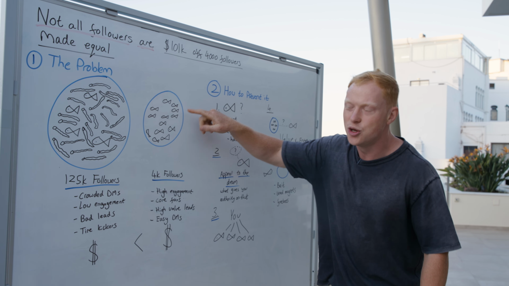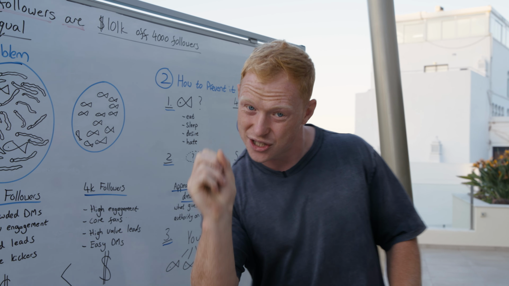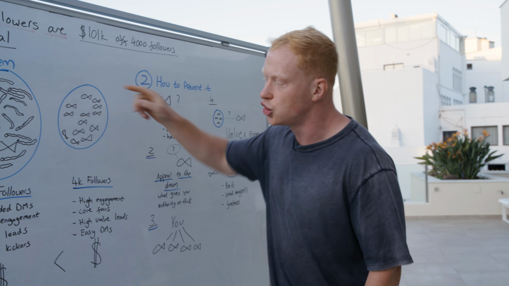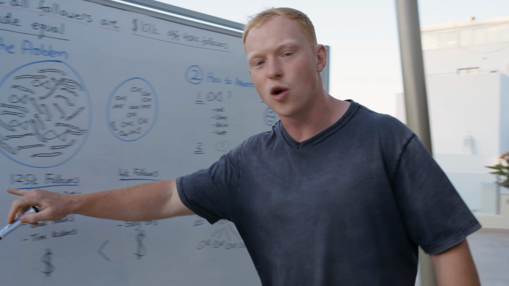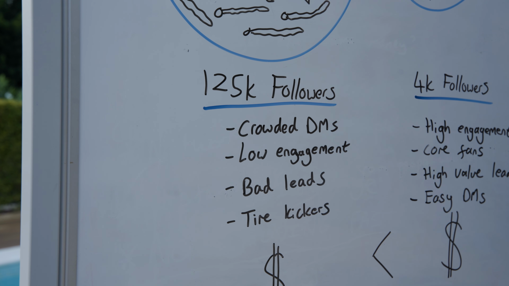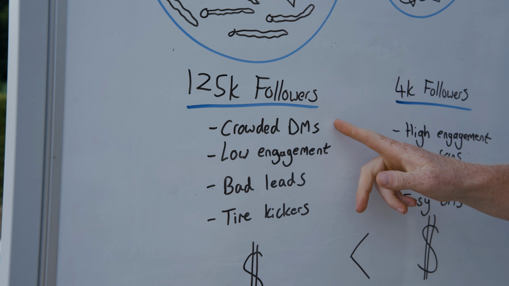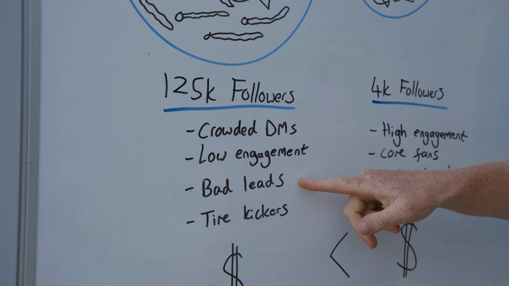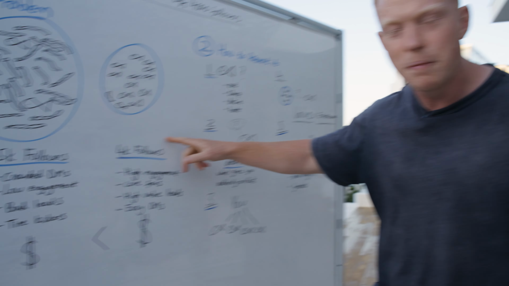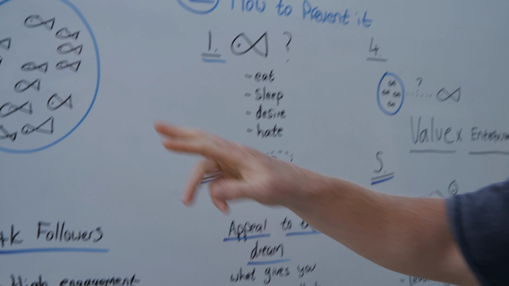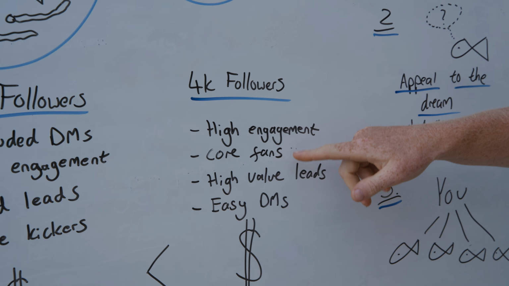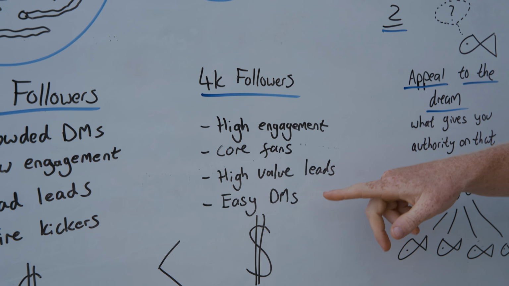In this one, you have a small audience, a niche audience, where you just have the people that you want to sell to, just the right type of fish. And let's talk about the characteristics, because this person, if we talk about a following, would have 125,000 followers. They have crowded DMs, low engagement, bad leads, and it's full of tire kickers. This audience, on the other hand, could be 4,000 followers, literally the amount of followers that I had to make the 101K profit. And they have high engagement, core fans, high value leads, and easy DMs.